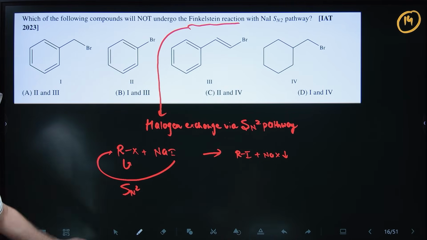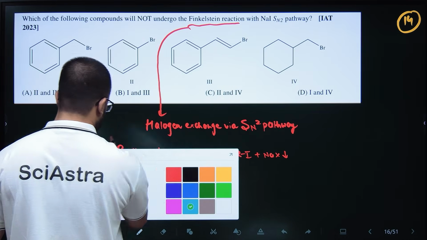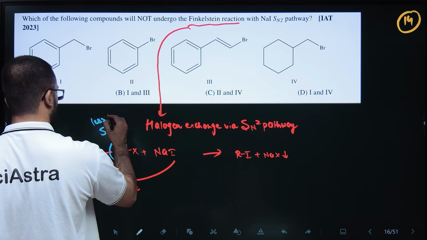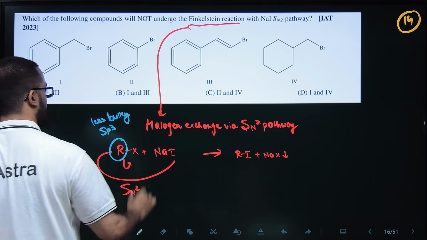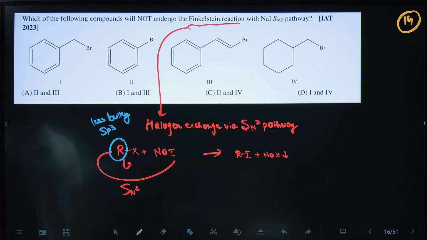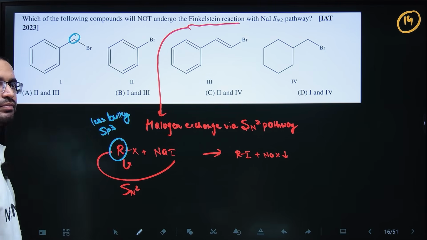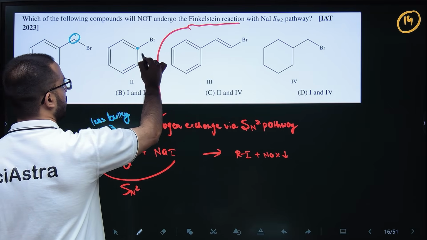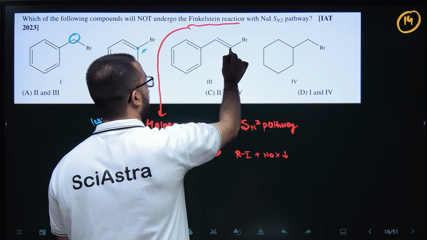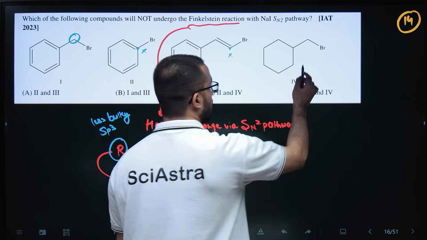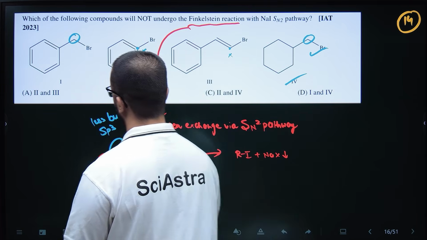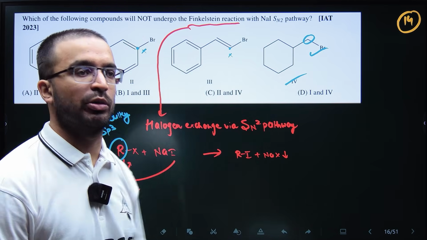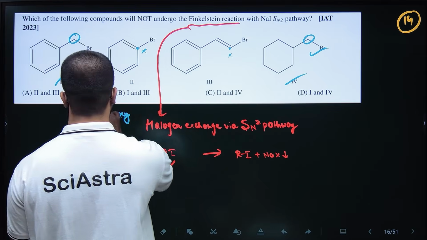So in this, for SN2 again, there is the same thing, that there should be sp3 and less bulky, right? So basically again this is sp3. So here Finkelstein reaction can happen, I can attack, but here I can't attack. This is sp2 hybridized. Here again I can't attack. So here I can attack. So 1 and 4 can go, but the question is asking which will not undergo. So always read the question properly. So which will not undergo? 2 and 3 will not undergo that.